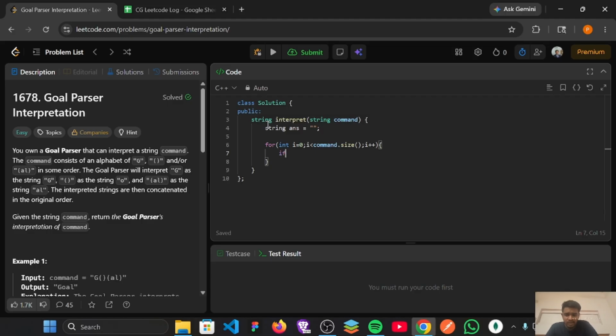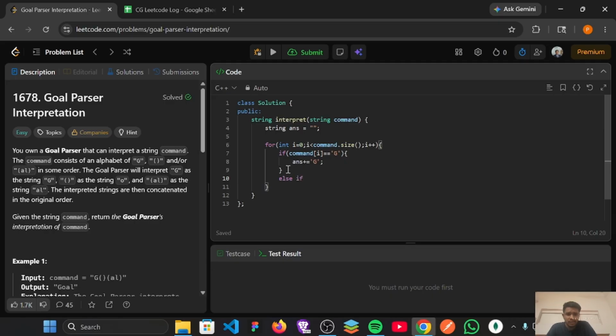Now I'm going to check an if condition: if command of i equals capital G, then in answer we will push that same capital G only. So it is case 1, in which if the character is G, just add it to the result.